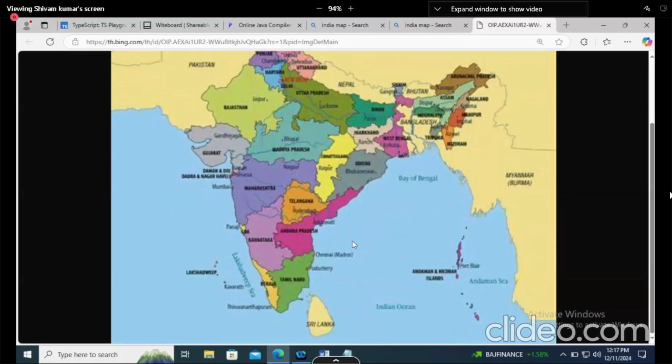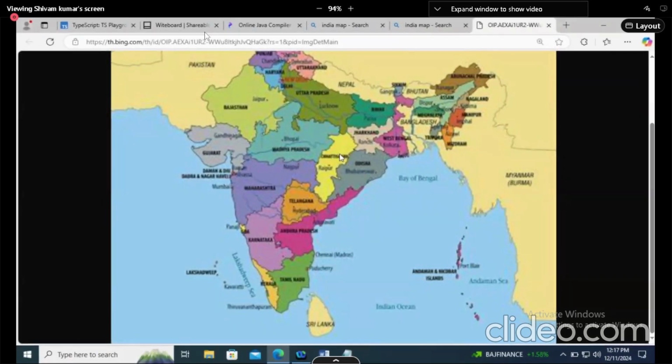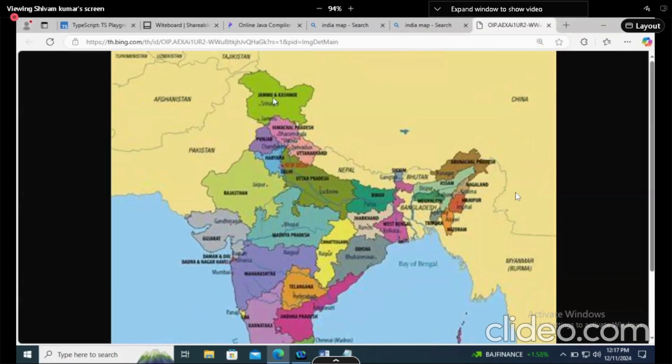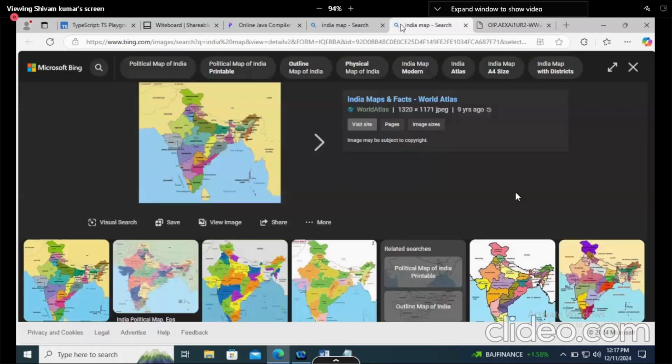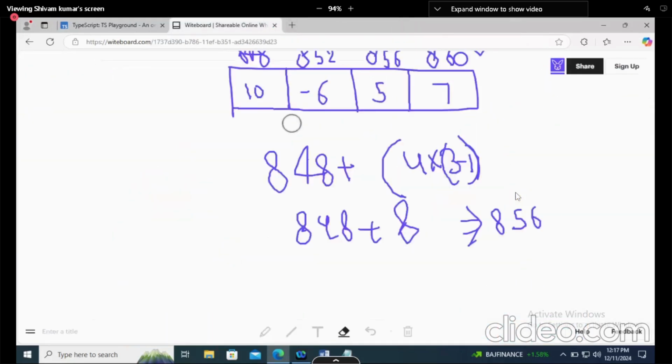This particular part is south. This particular part is west. This particular part is east. So now I'm talking about these states: J&K, Himachal, UP, Haryana, Rajasthan, and all those. Uttarakhand, Madhya Pradesh. No one? Okay, so I'll tell you one thing.